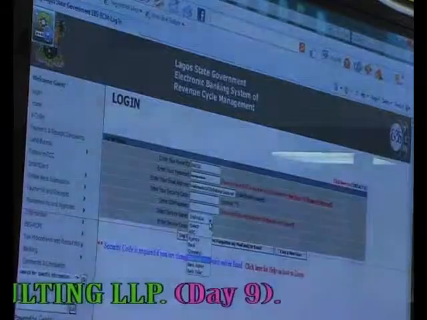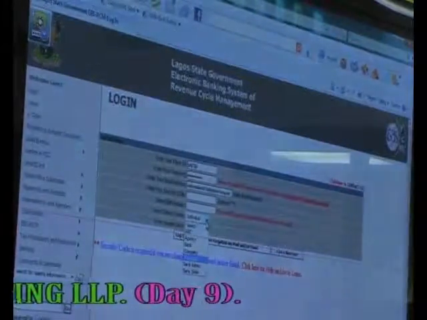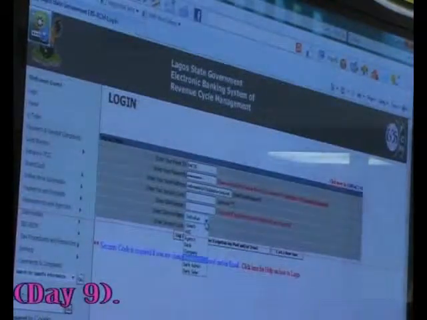Now, on this column, select service name. See what you have inside there. You have ABC, agency, bank, company, individual, bank admin, bank teller. These are the categories of people that can log on to this website and perform some services. But as a first-time user, as a new user, you are going to log on as an individual. And the individual is the default information you have there.